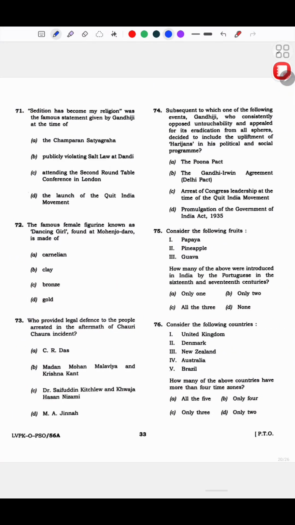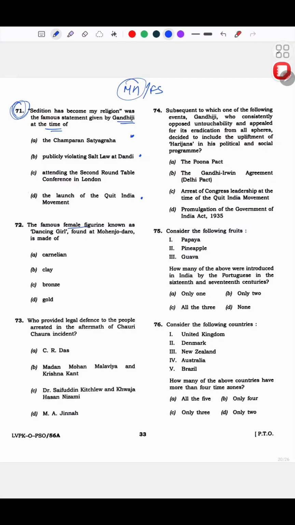Okay, coming to modern history here, or freedom struggle as you can call it. "Sedition has become my religion" was a famous statement given by Gandhiji at the time of... I did not know this, so I chose not to answer this. Even if I had guessed, I felt it makes sense here, and it makes sense here too, so I did not know what the right option is.